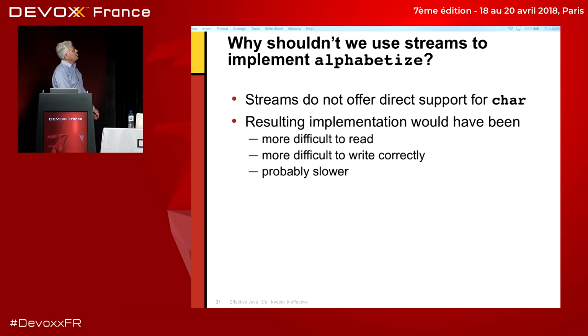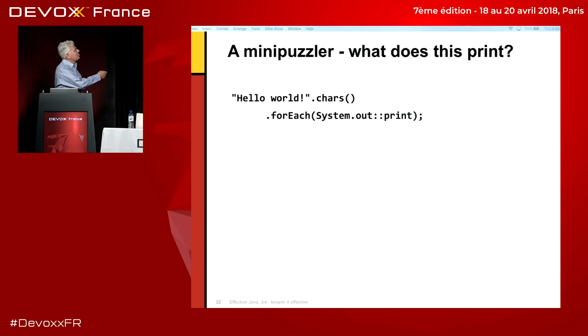Why not? Well, the reason is that streams don't offer direct support for char, and if I tried to sort of force the square peg into the round hole, the resulting implementation would have been difficult to read, difficult to write correctly, and probably slower. And if you don't believe me, here's a little puzzler for you. So here we have a program.